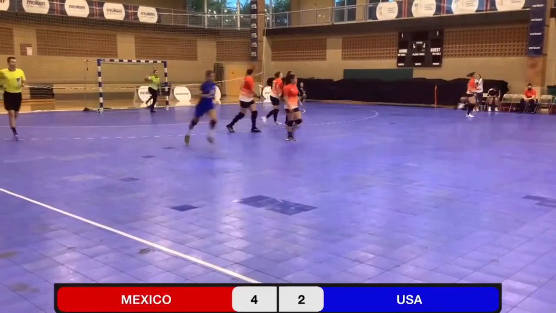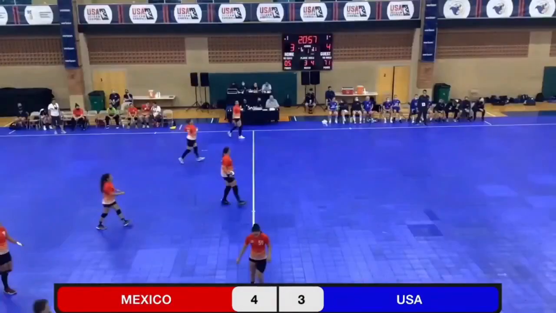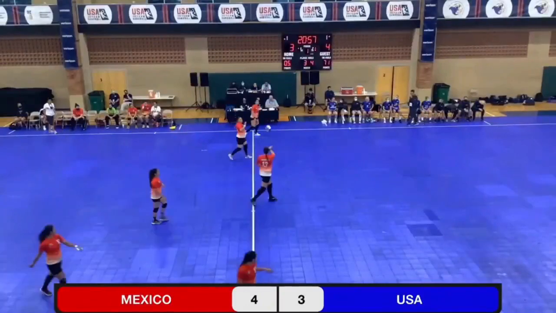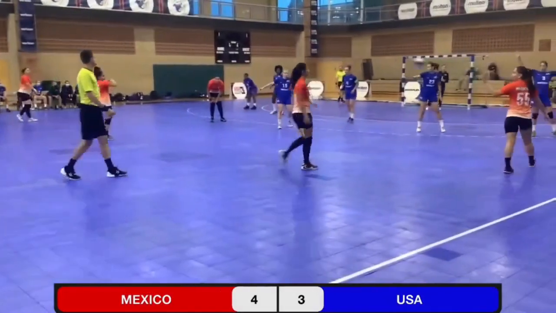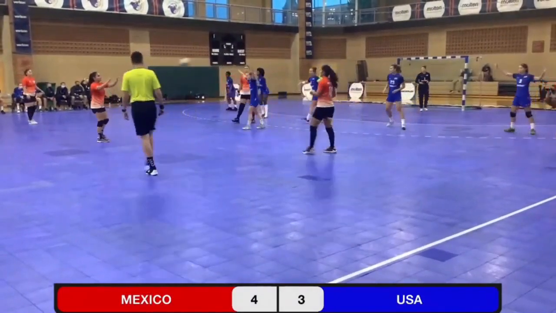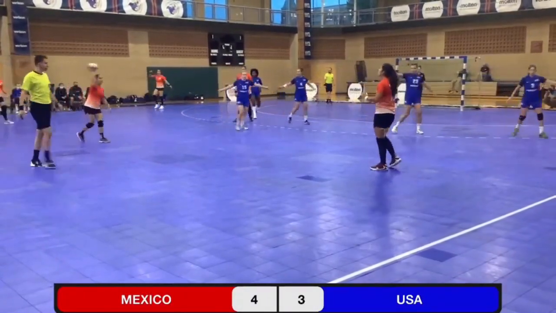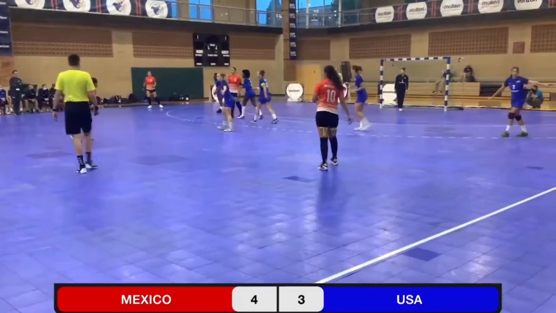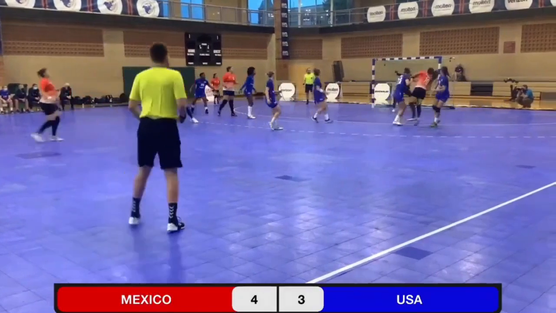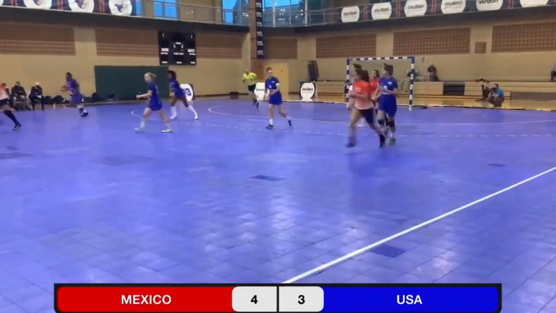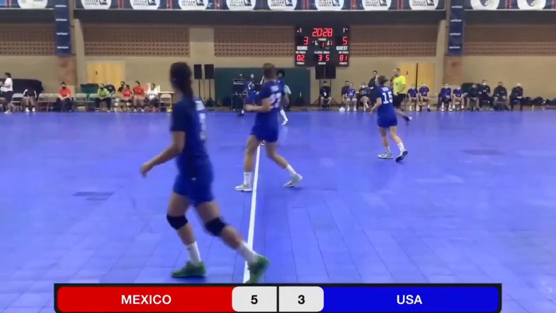So a great outlet pass by Sophie Fassold there, seeing the opportunity for the immediate break, and a great job by Maria Valone to find some space for the easy fast break goal. That cuts the lead to 4-3. Lots of space for number 10, Fernanda Rivera, and she picks up the goal to make it 5-3.